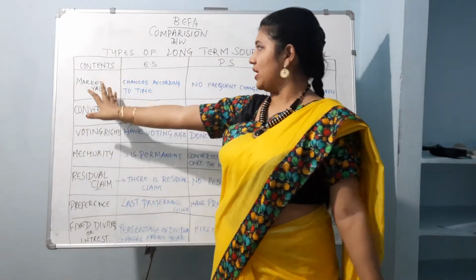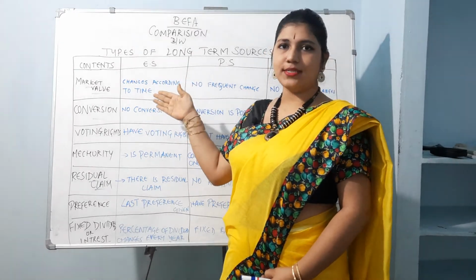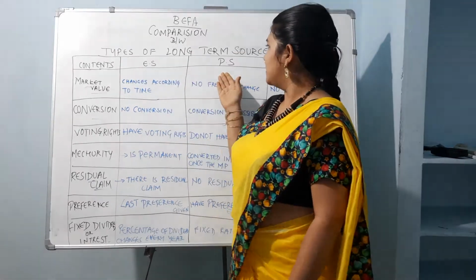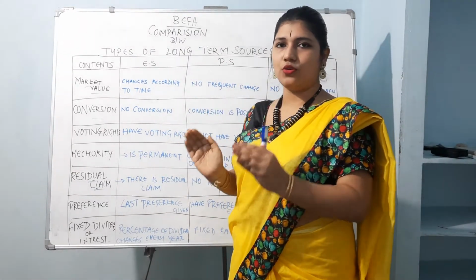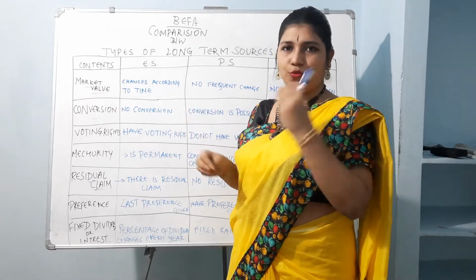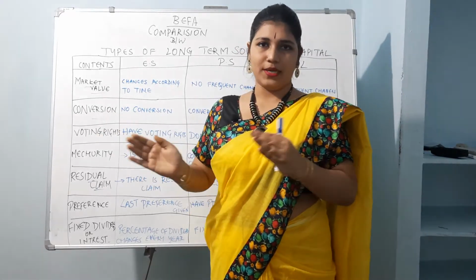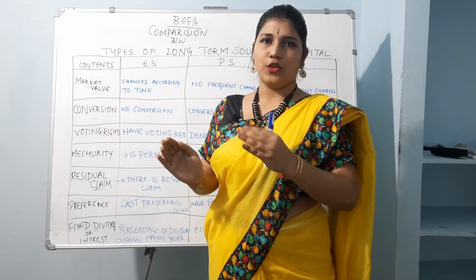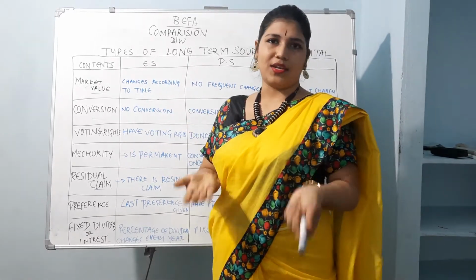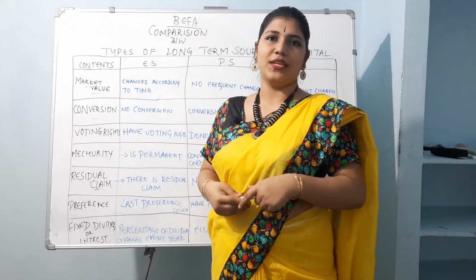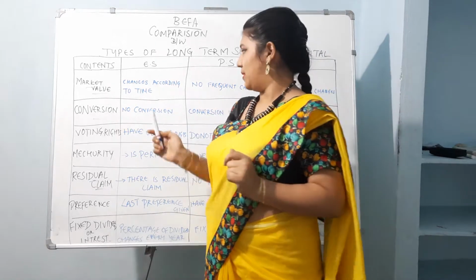In the case of equity shares, the market value of shares changes according to time, and preference shares, debentures and loans don't change. It has some fixed amount of capital that you pay. Then conversion, as I already told you, is the transferability or flexibility to transfer or convert your shares. That is not possible with equity, because they are the real owners of the company, and when they want to run the company, they themselves won't go to another company. So that transferability is not at all possible in this.